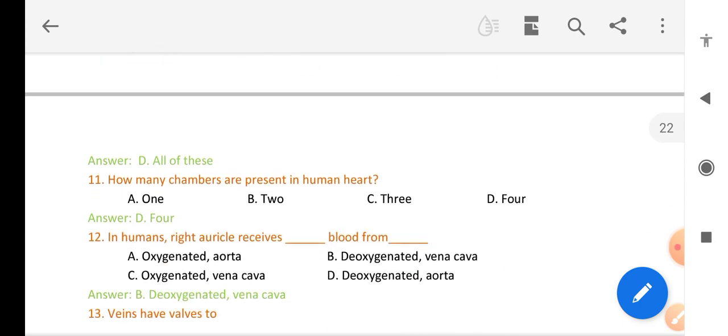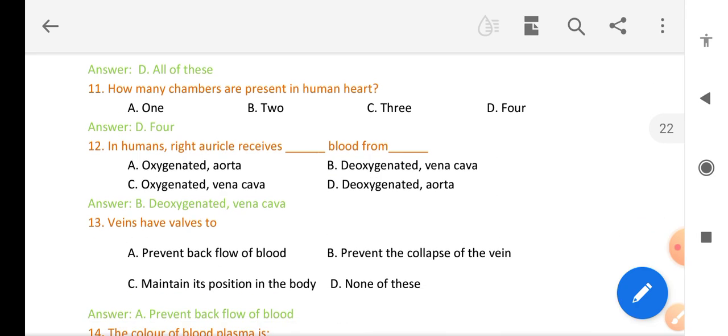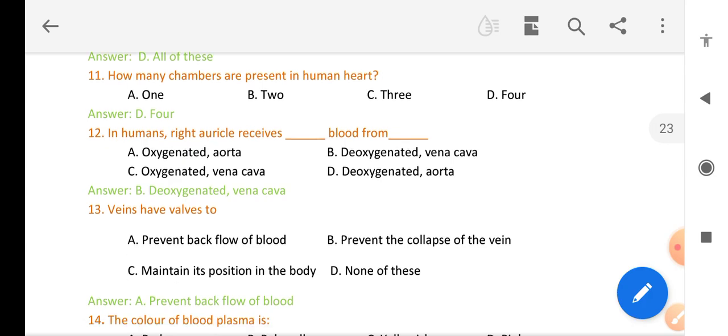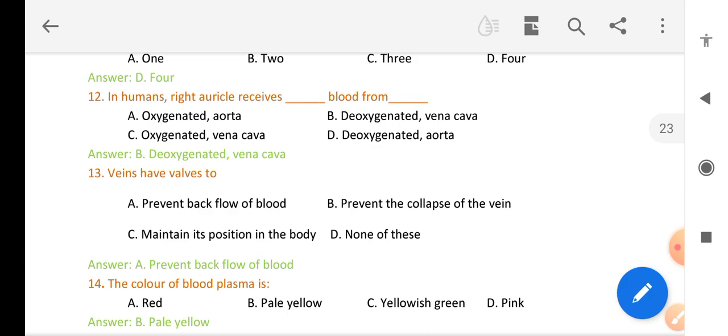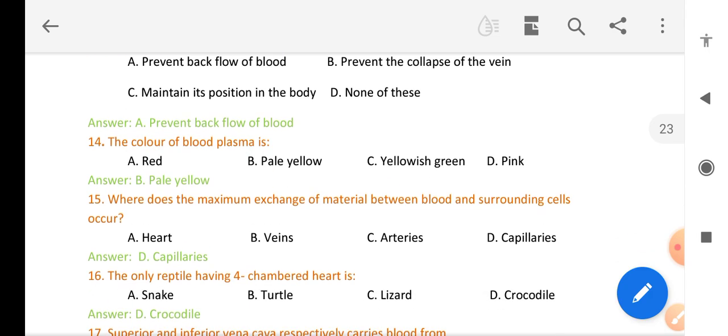How many chambers are present in the human heart? 4. In humans, the right atrium receives deoxygenated blood from the vena cava. Veins have valves to prevent backflow of blood. The color of blood plasma is pale yellow.